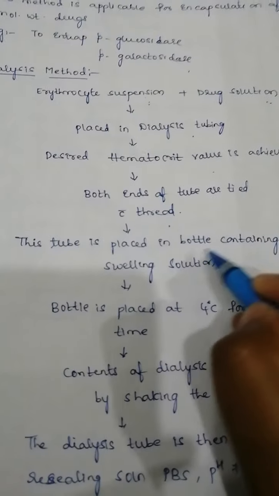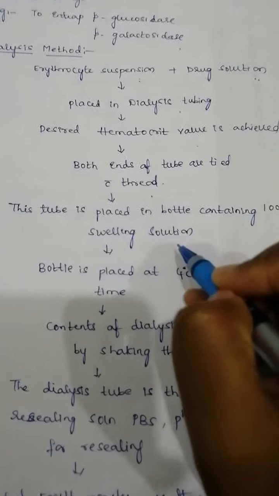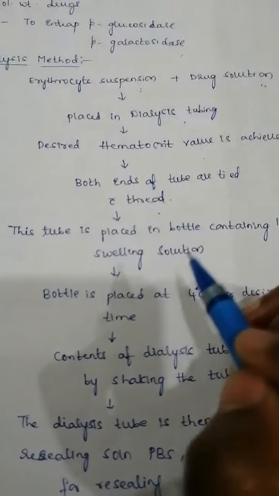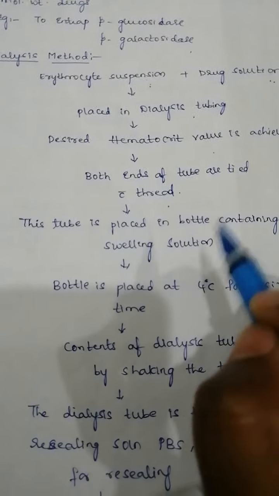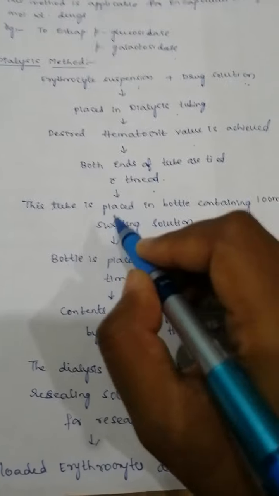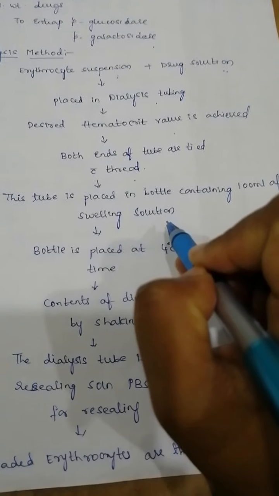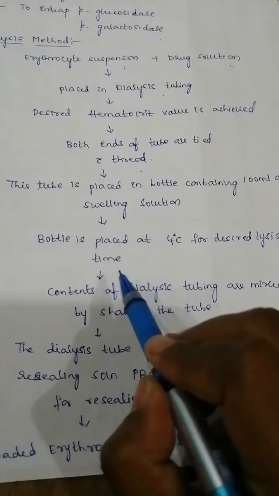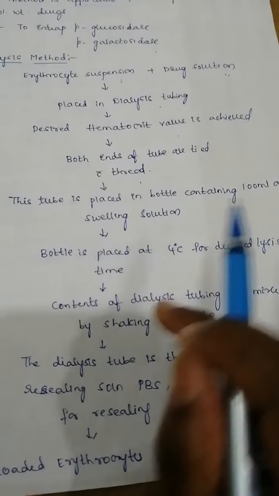This tube is placed in a bottle containing 100 ml of swelling solution. Now the process is that the RBCs you are taking should swell. When swelling occurs, pores are formed, and through them extracellular and intracellular exchange of your drugs takes place. For that purpose you place the dialysis tube inside the bottle containing 100 ml of swelling solution. Then the bottle is placed at 4 degrees centigrade for the desired lysis time. So dialysis occurs, and the contents of the tubing are mixed by shaking the tube.